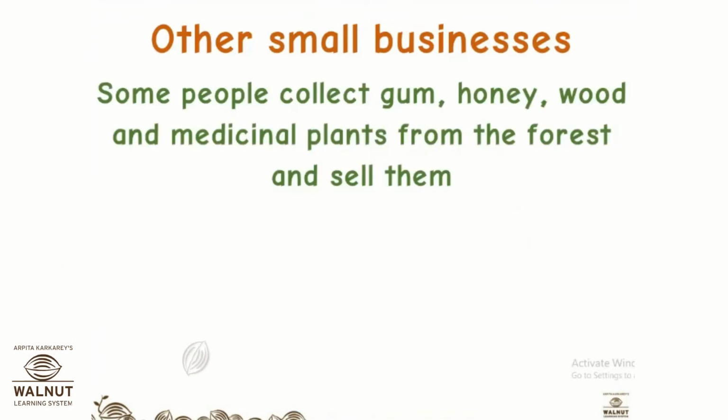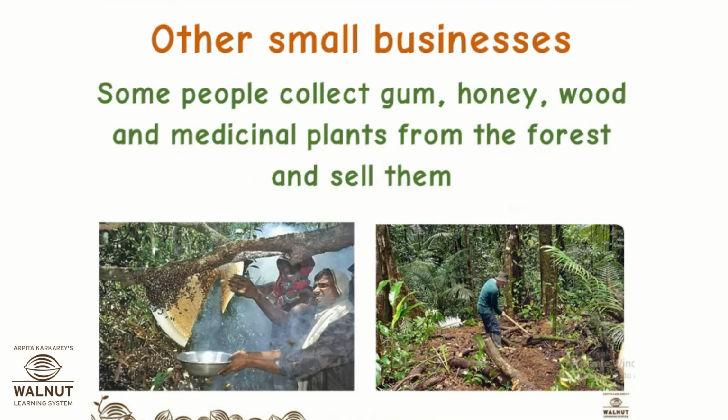Some other small businesses are for people who live near forests. They go to the forest, they collect gum, honey, wood, and medicinal plants from the forest and sell them. We have already seen this kind of work in Ashoka's time, right? Even in the Mauryan Empire, people used to do that. Even before that, people used to do that. So going to the forest, collecting things from there, maybe some edible fruits or useful medicinal plants, honey, wood, etc., bringing them back to villages and selling them. This picture shows them collecting honey, and in this other picture the man is felling trees so that he can collect the wood.